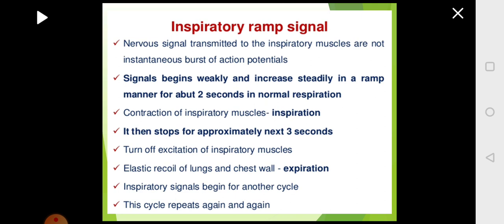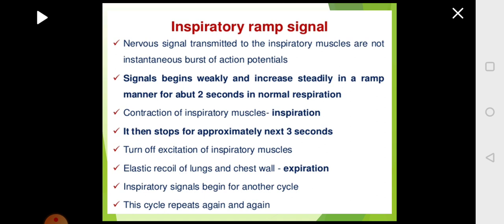Once inhalation happens for 2 seconds, this action potential which is bringing about inhalation will stop. It will stop for 3 seconds. When it stops for 3 seconds, whatever excitation and inspiration has happened will come down.